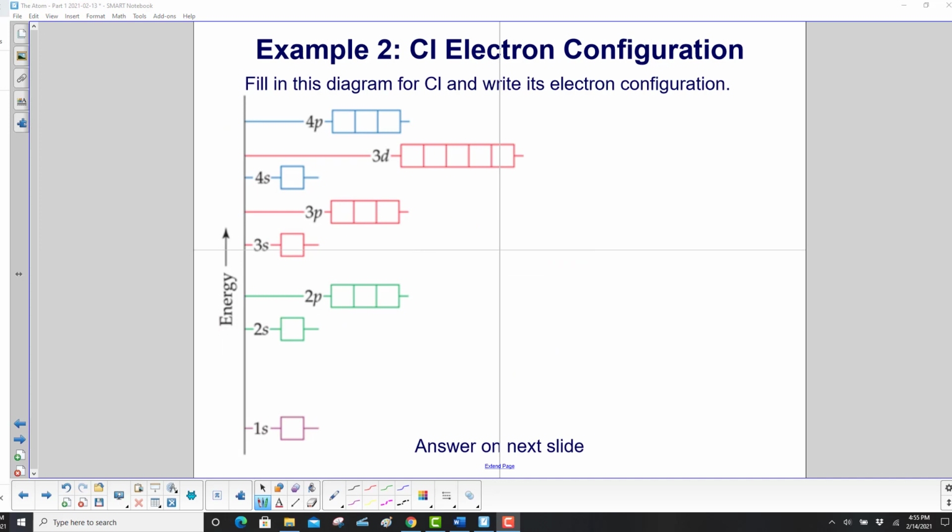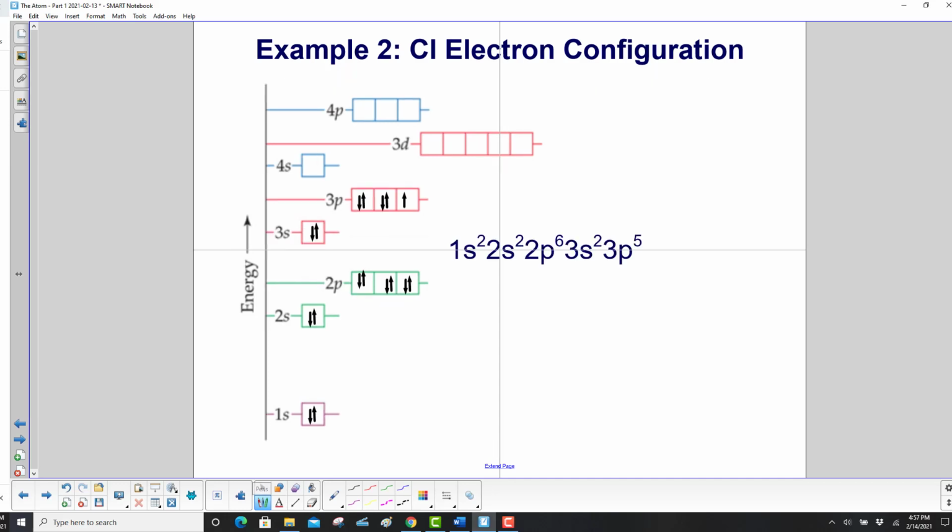Now let's do chlorine. So again, go to the periodic table, find its atomic number, and start filling up the orbitals using our 3 rules. We find that Z is equal to 17, so we need to place 17 electrons. So let's just check if we have it right here. 2 plus 2 is 4, plus 6 is 10, plus 7, 17.